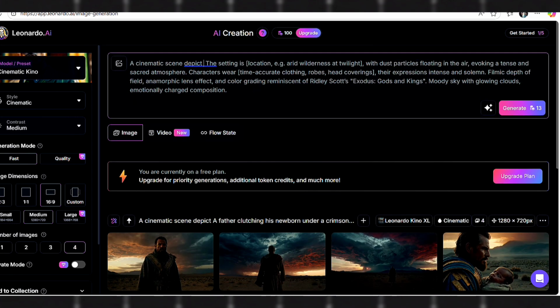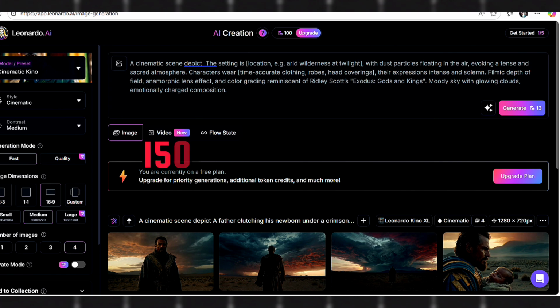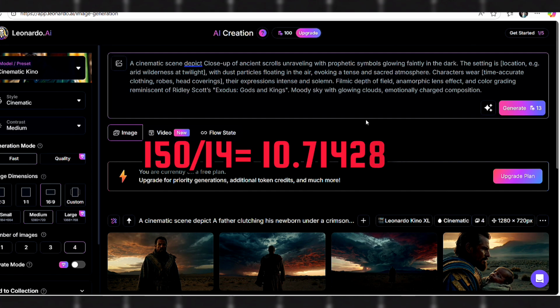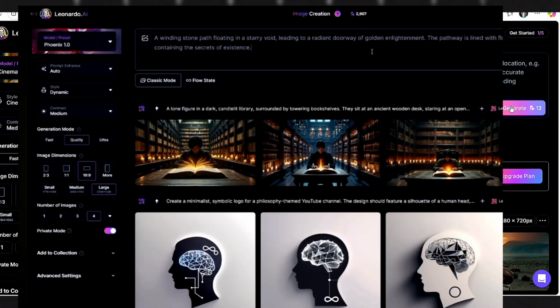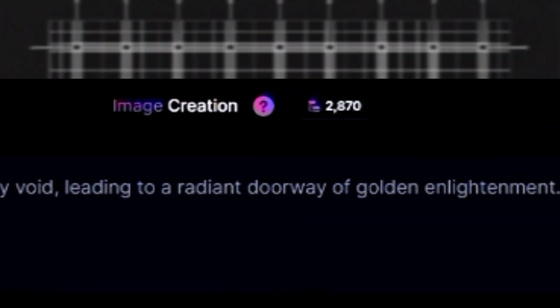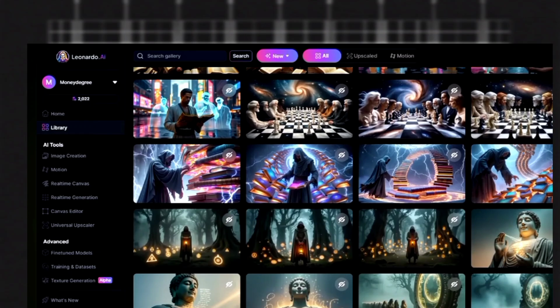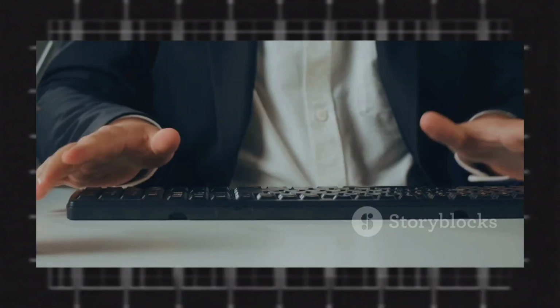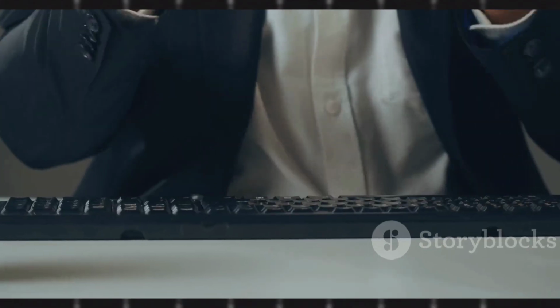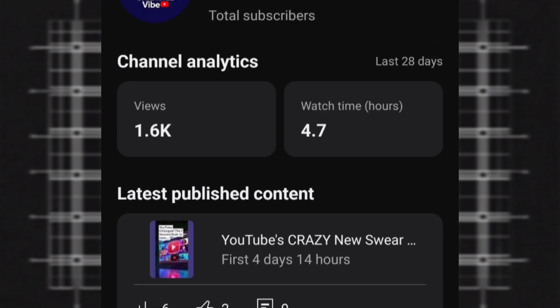Even if I hadn't made a single mistake and started with all my credits, I'd only be able to generate about 10 images. But the big YouTuber is able to generate all those images in one go because he's a paying subscriber. I'm not blaming him for having a paid subscription, but no one really seems to understand how small YouTubers like us feel when we hit this wall. I'm speaking as a creator who at this very moment has only 10 subscribers. This isn't just about a few credits. It means I have to wait 3 full days to make a complete set of images in Leonardo AI, since we get 150 new credits each day.